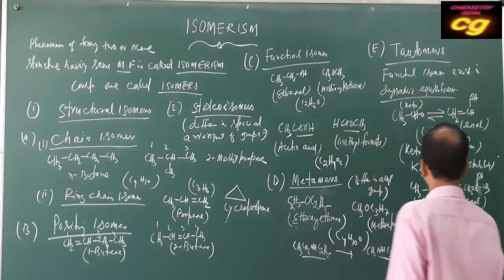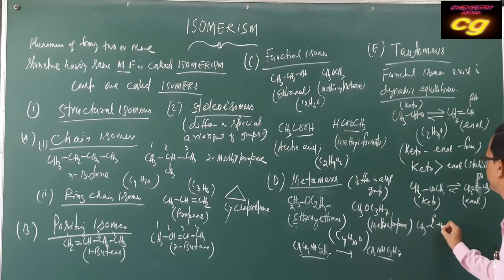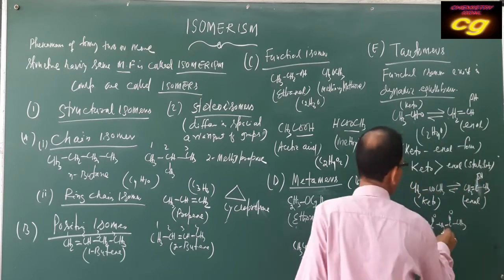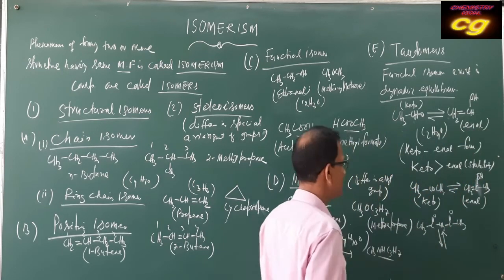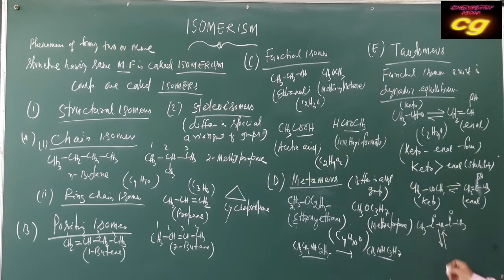Another keto-enol form: if you take a diketone, in a diketone also the same equilibrium exists. Suppose you shift hydrogen from here, it becomes CH3, CH2 double bond, COH, then CH2, CO double bond O, then CH3.